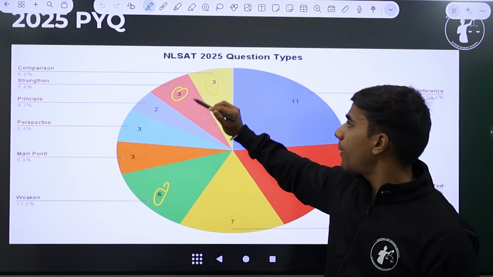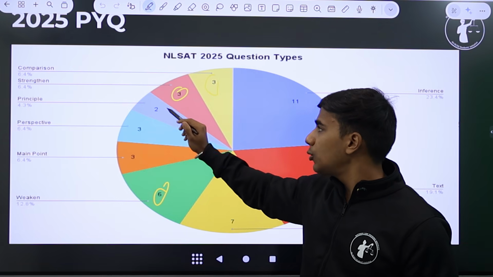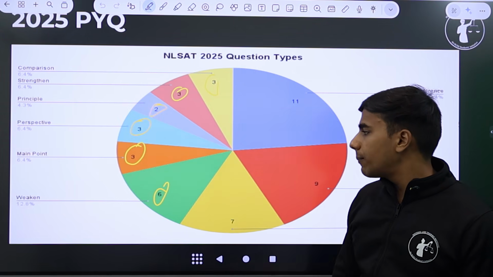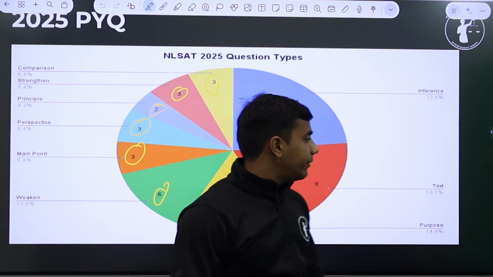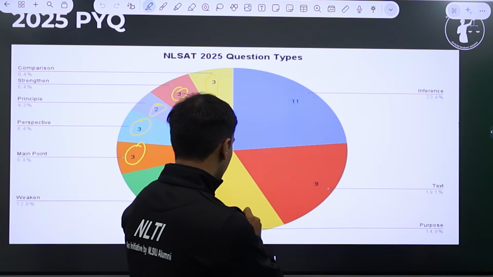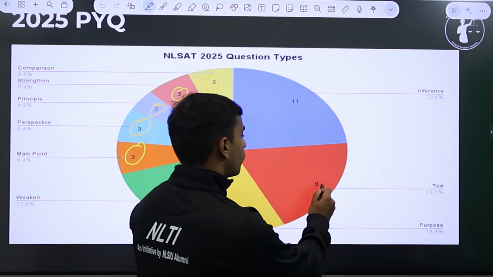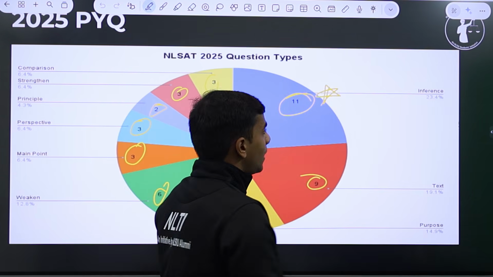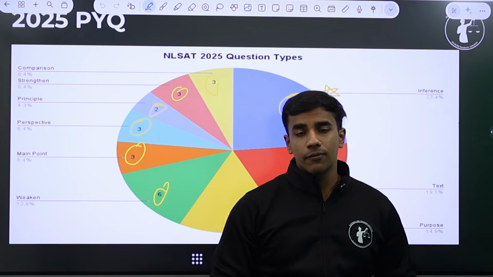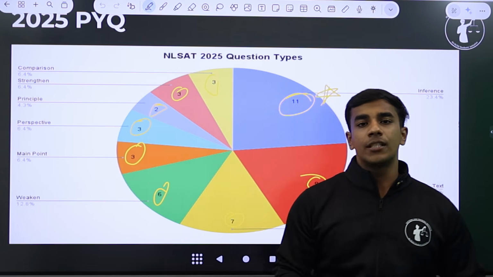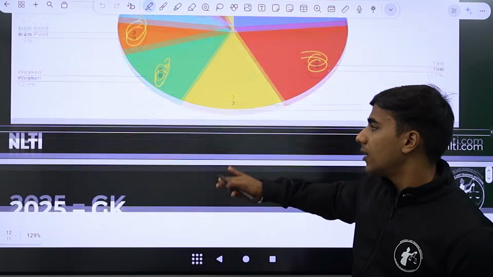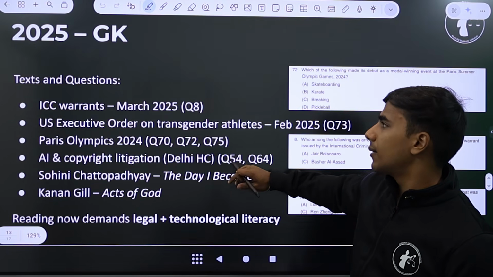Around 3 questions on comparison, 3 on strengthening, 2 on principle, 3 on perspective, 3 questions on the main point of the passage, around 6 questions on weakening the author's argument, around 7 on purpose, around 9 questions based on text, and again around 11 questions based on your inference of the passage. So an increased focus was given on your understanding and your critical thinking of the passage, covering core critical reasoning concepts.